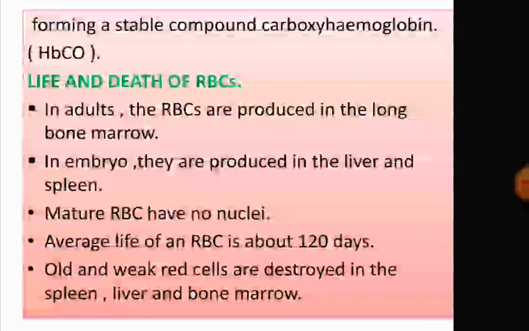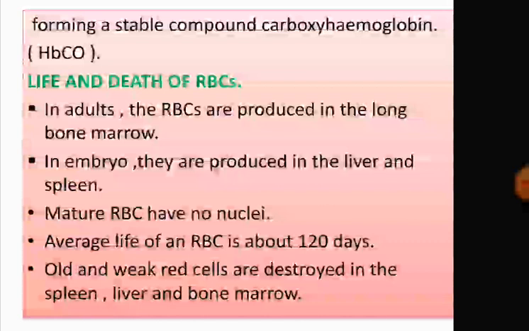Next, life and death of RBC. In adults, the RBCs are produced in the marrow of long bones, especially in ribs, breast bones, or ileum of the hip girdle. In the embryo, they are produced in the liver and spleen. I have told you about the spleen. In children, the RBCs are produced in the bone marrow of all bones until 5 years of age.